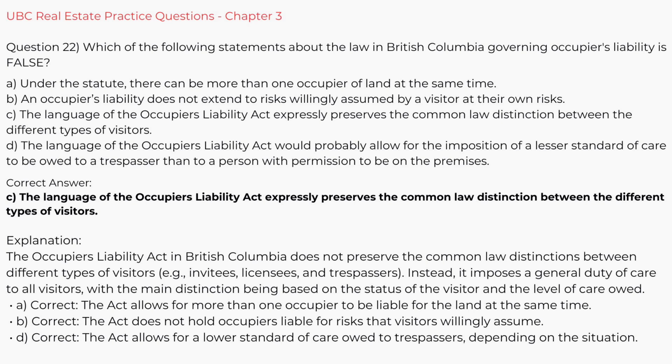A. Correct. The Act allows for more than one occupier to be liable for the land at the same time. B. Correct. The Act does not hold occupiers liable for risks that visitors willingly assume. D. Correct. The Act allows for a lower standard of care owed to trespassers, depending on the situation.